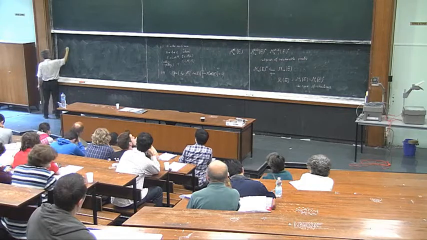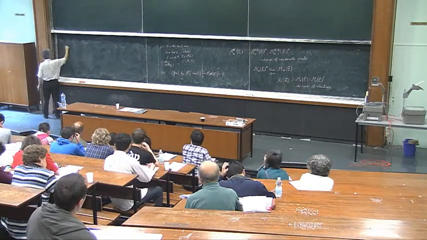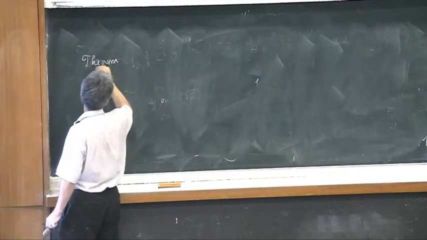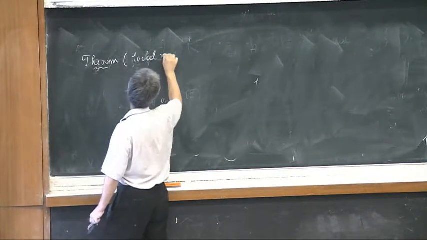Now, let me formulate it like this. Theorem: local models.